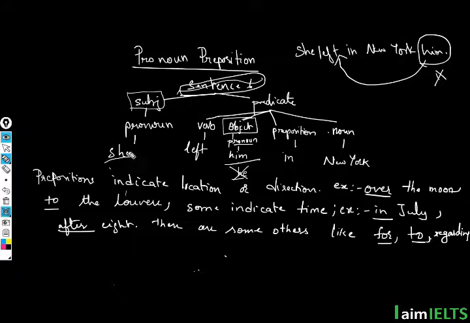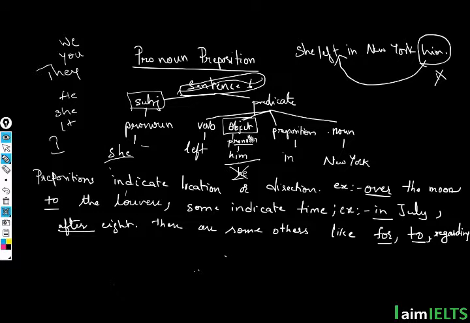If I am writing a pronoun as a subject, then it would be something like he, she, it. I, he, she, it. Or I can even say words like they, you, we. So these are all subject pronouns. But if I am talking about the object, I cannot use these words.